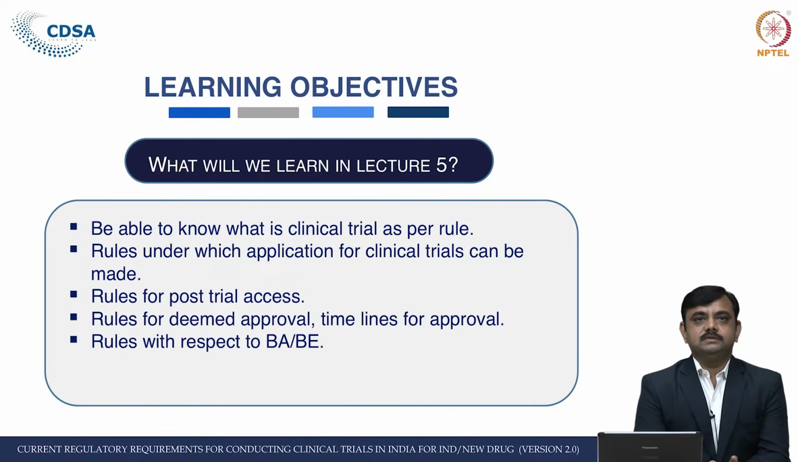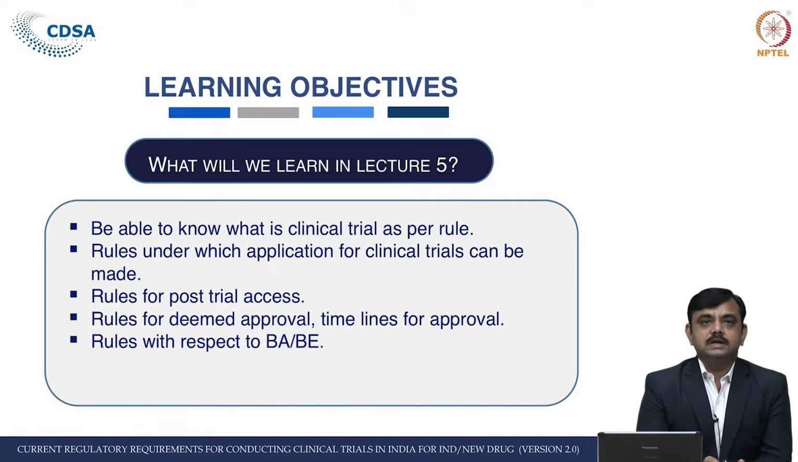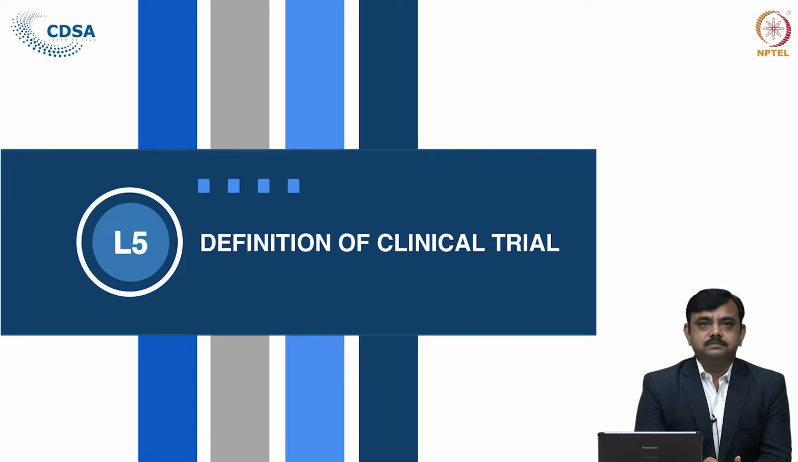After completion of this lecture, the learners, the trainees, will be able to know what is clinical trial as per rule, then rules under which application for clinical trial can be made, then what are the rules under which mention of post trial access has been given, then what are the rules for the deemed approval, in which rules the timelines have been given, and which are the rules with respect to bioavailability and bioequivalence study center. So, let us start one by one.